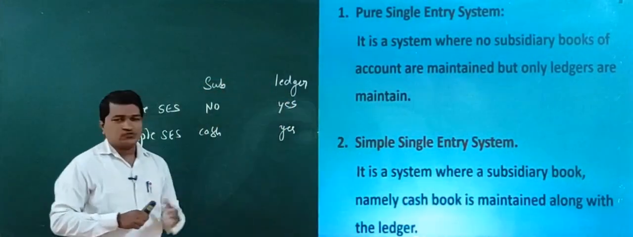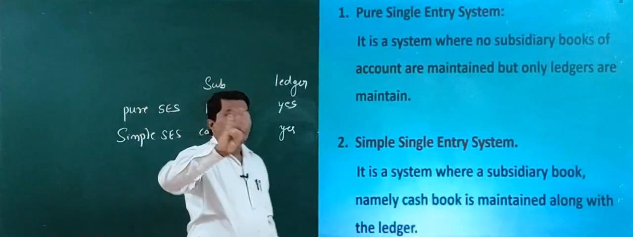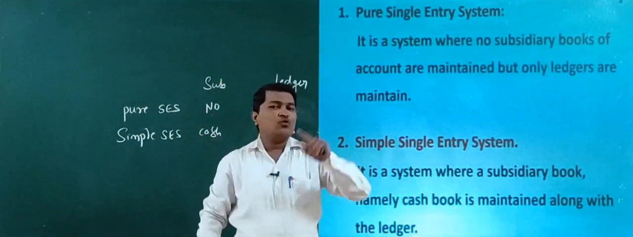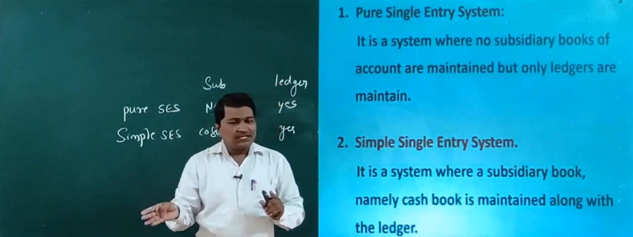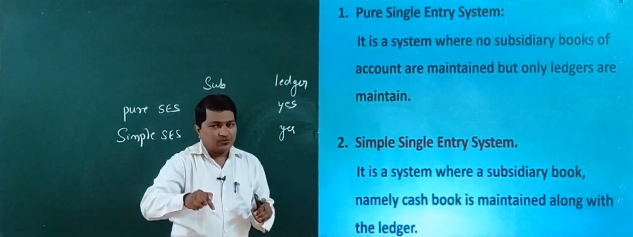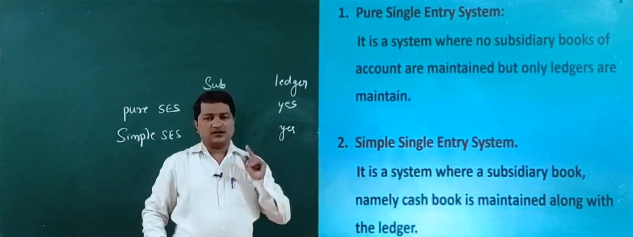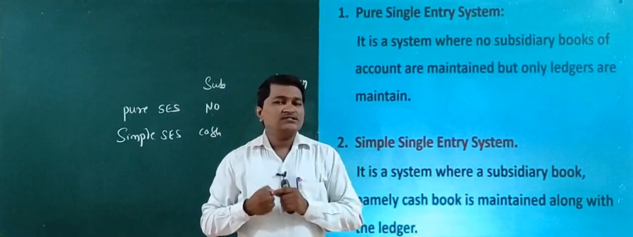So understood now these two types. Under pure single entry system, what happens? In pure single entry system, no subsidiary books are maintained, but only ledgers are maintained. Under simple single entry system, one subsidiary book is maintained, that is cash book, with ledger accounts, right? That is simple single entry system.